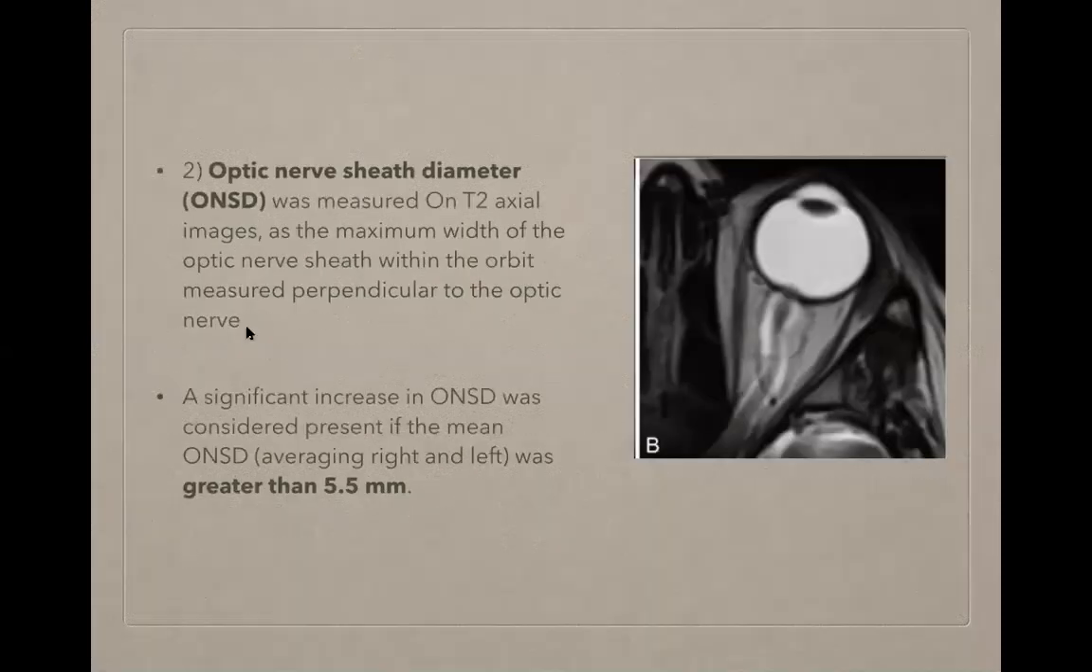The second factor that was seen was ONSD, that is optic nerve sheath diameter. This was measured on T2 axial images as the maximum width of the optic nerve sheath within the orbit, measured perpendicular to the optic nerve. The cutoff for ONSD is any value greater than 5.5 when you average both the right and the left ONSD. So if the value is greater than 5.5, then we will say that there is a significant increase in ONSD.